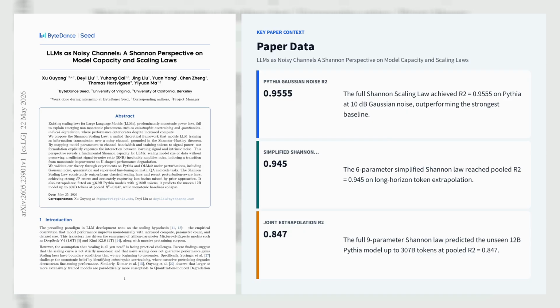A simplified 6-parameter variant still reaches pooled R2 equals 0.945 on long horizon token extrapolation, while the full 9-parameter form is strongest for joint extrapolation, predicting an unseen 12B Pythia model up to 307B tokens at pooled R2 equals 0.847, where OpenAI and Chinchilla drop below 0. The central result is that scaling only helps when signal-to-noise ratio stays above a capacity threshold. Otherwise, more parameters or more tokens can amplify noise and worsen loss.